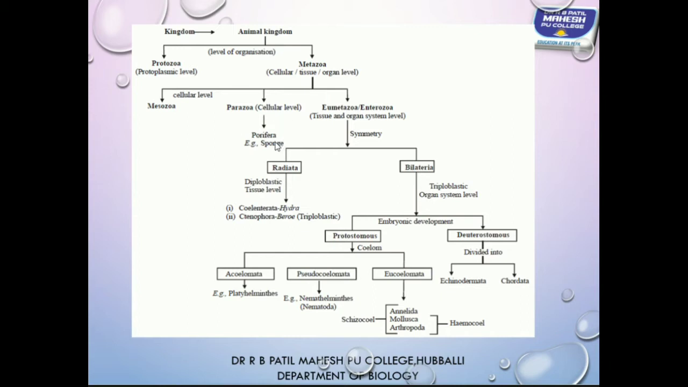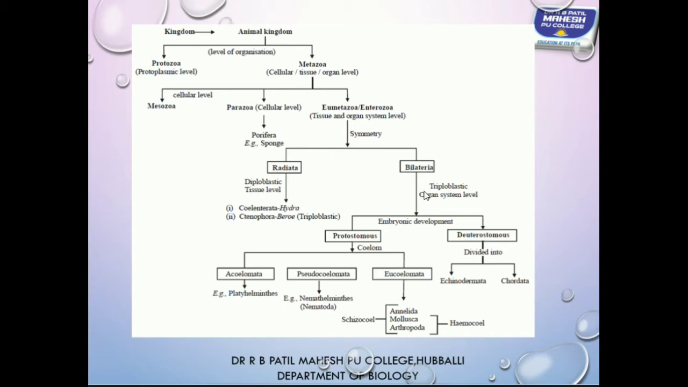Parazoa includes only one phylum, that is Porifera, which exhibits cellular grade of organization. All animals which exhibit tissue, organ level, organ system grade of organization are placed in a group called Eumetazoa or Enterozoa. And again, Eumetazoa is classified into two groups based on the symmetry. All radially symmetrical animals are placed in one group, that includes Coelenterata and Ctenophora.